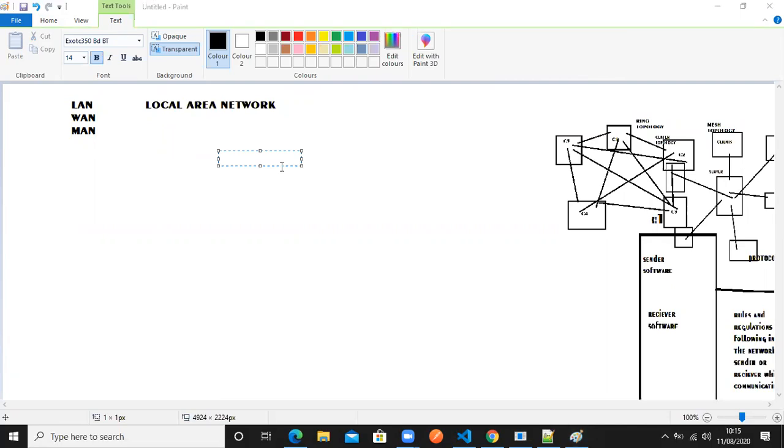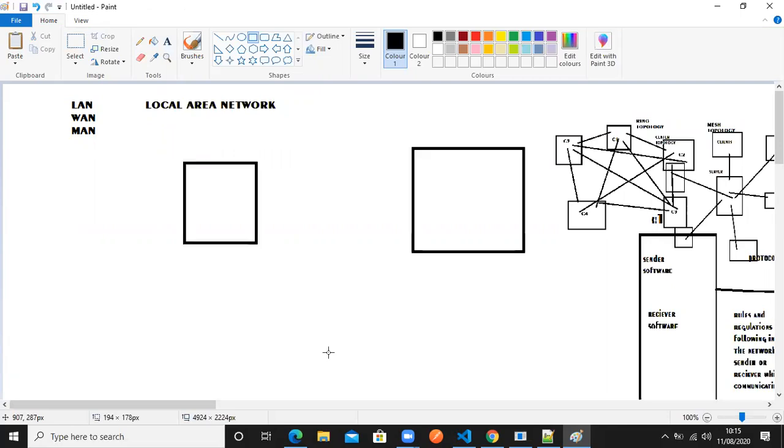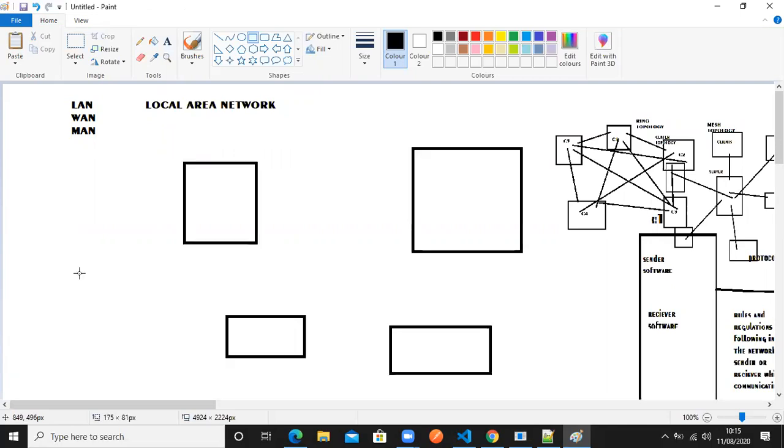So I have only one organization. In that one organization, I have a few computers, like 10 computers. For example, I have an SBI Bank branch with only 10 computers. And these 10 computers are connected. Understand? Only these 10 computers are connected.